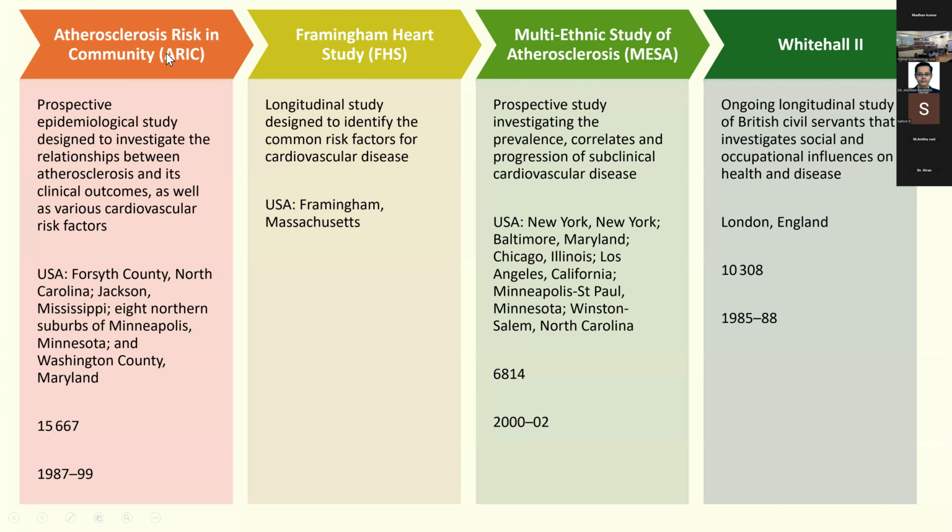Now, the ARIC cohort is mostly in the US. It has about 15,667 individuals. They were recruited from 1987 to 1989. I'll come to the Framingham Heart Study. The MESA cohort is also in the US. This has about 6,814 participants. They were recruited from 2000 to 2002. The Whitehall cohort is basically British civil servants, and this is being conducted in London, England. They have about 10,000 participants, and this cohort was recruited from 1985 to 1988.